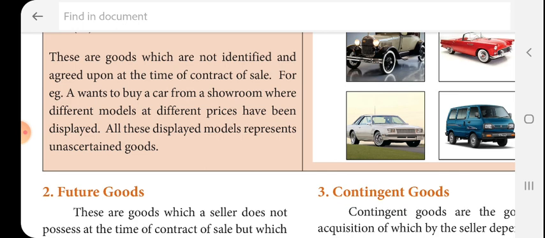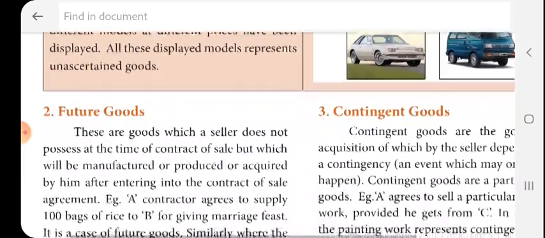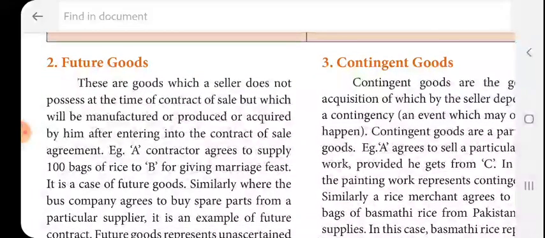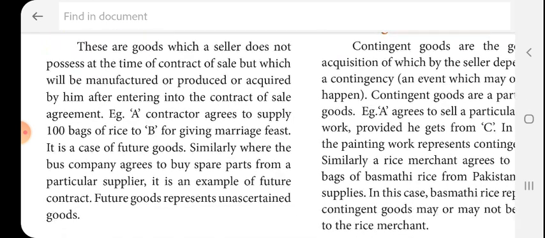Then future goods. The future goods are goods which a seller does not possess at the time of contract of sale, but which will be manufactured or produced or acquired by him after entering into a contract of sale and agreement. Example, a contractor agreed to supply 100 packs of rice to B, for a marriage feast. It is future goods. So this 100 packs of rice will be given later.